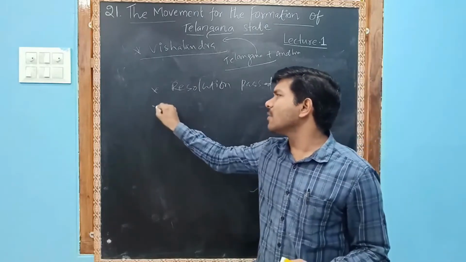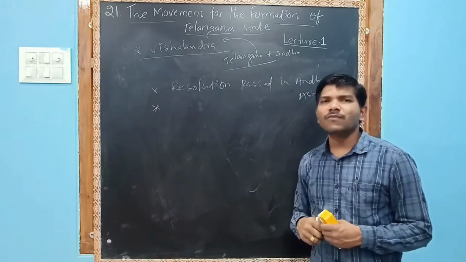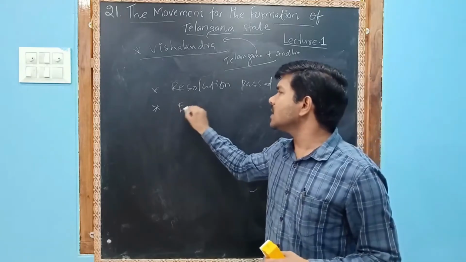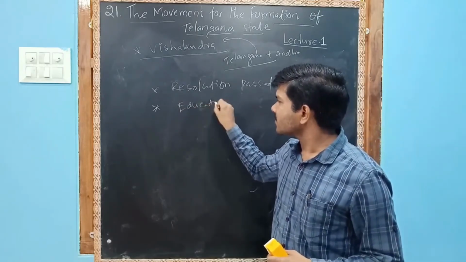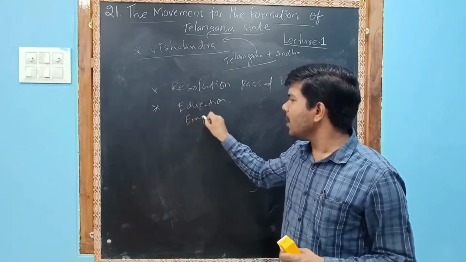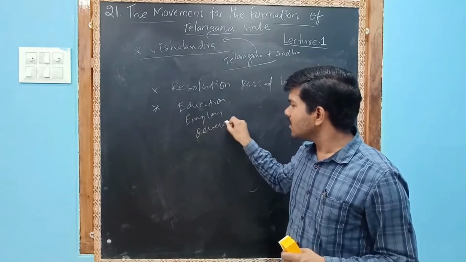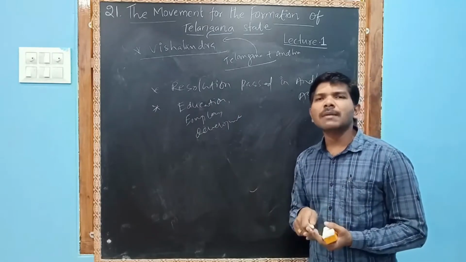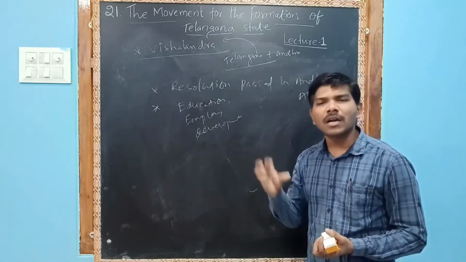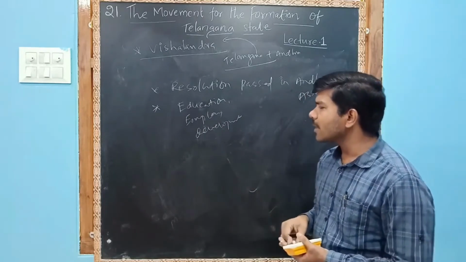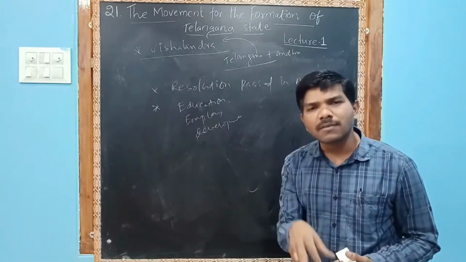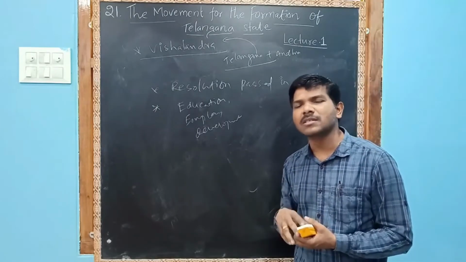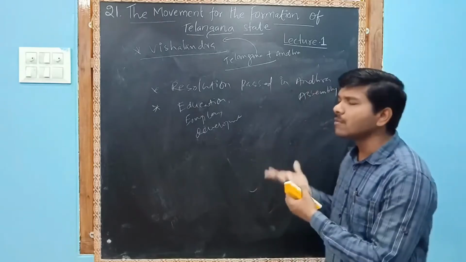But Telangana leaders were afraid of the formation of the new state because they believed that Telangana citizens may lose educational facilities, education, employment and development. These three may go into the hands of the Andhra people. They may dominate us. Most of the Telangana leaders believed that they will dominate us. If they dominate, what should we do?